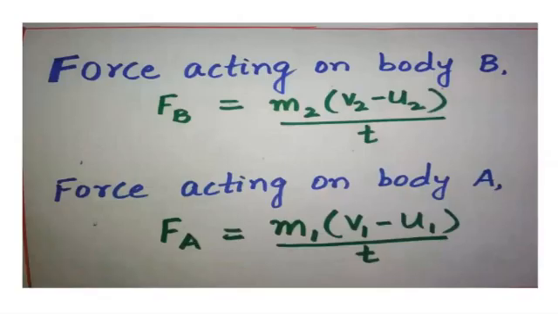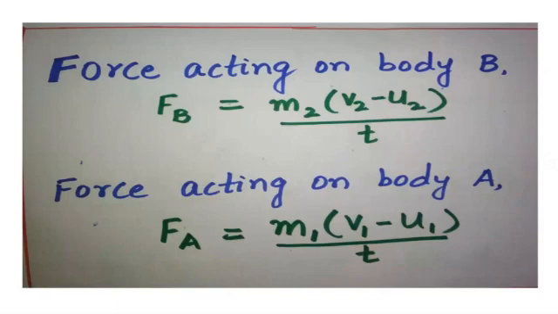Three stages we have seen of two bodies: before collision, during collision, and after collision. So before collision, what happens? Moving with velocity u1 and u2, and after collision v1 and v2. Some force is exerted during the collision, Fa and Fb. So from there we have to start. Force acting on a body.